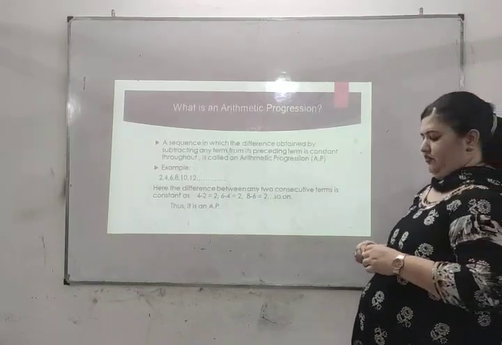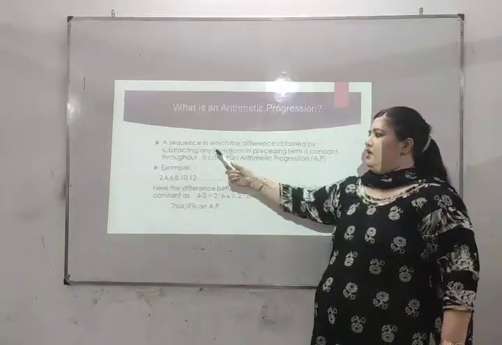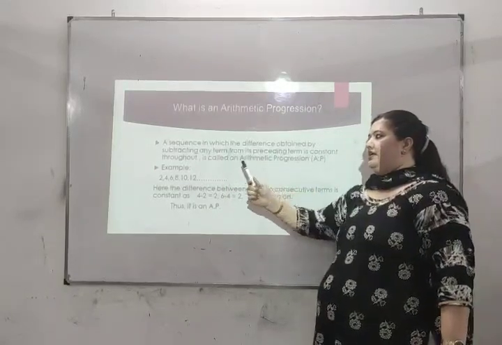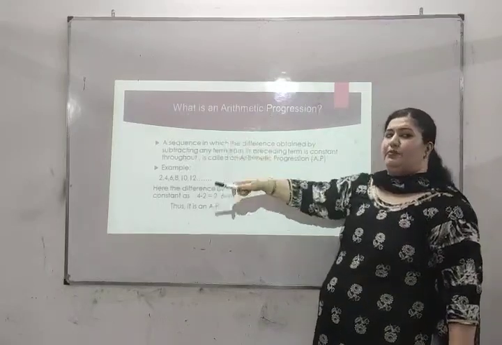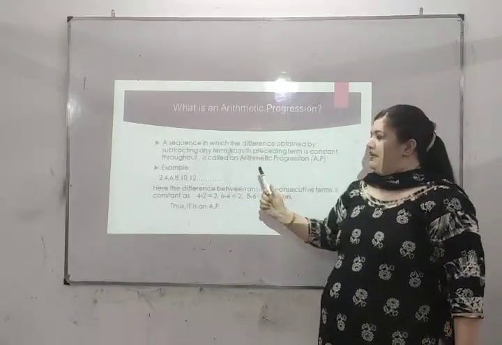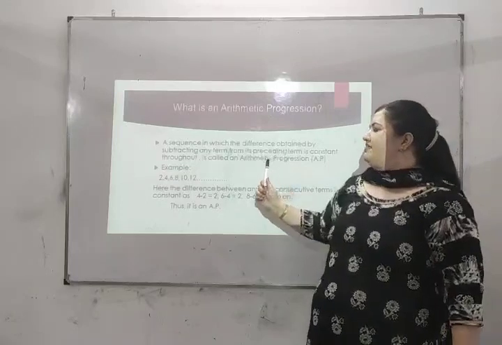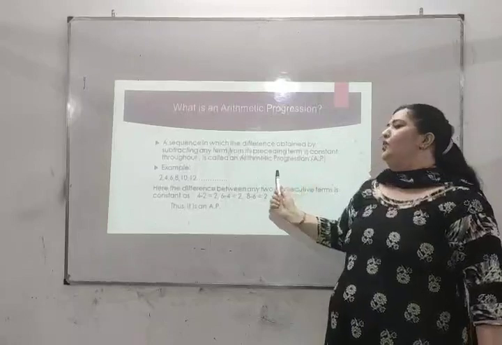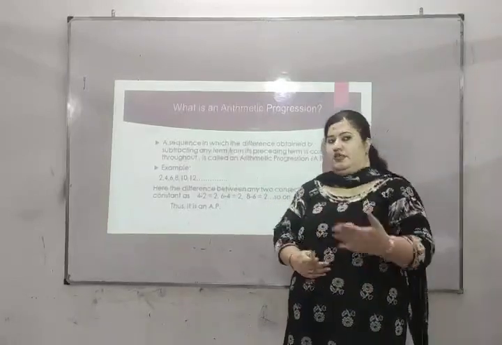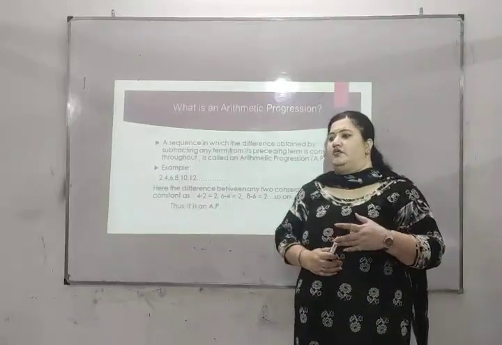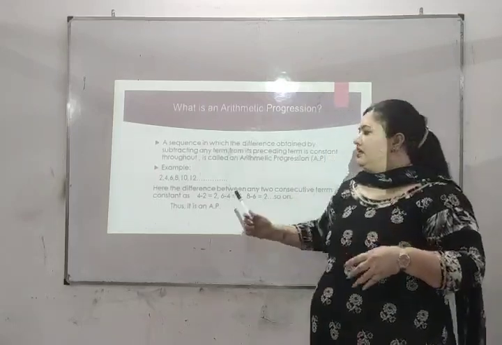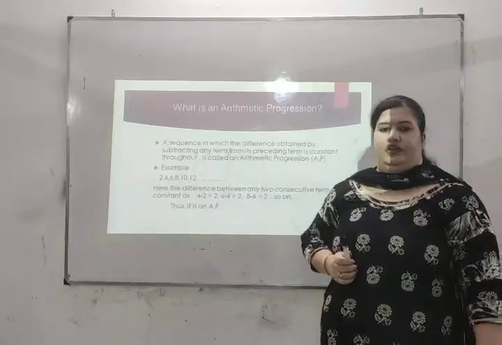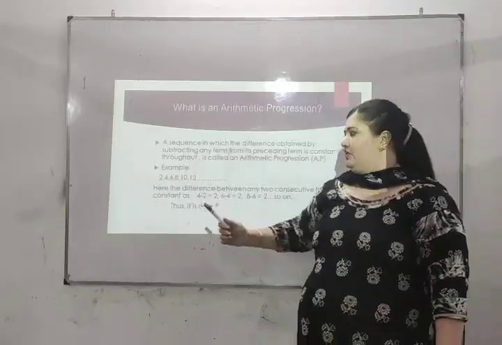Here comes the definition of an arithmetic progression: a sequence in which the difference obtained by subtracting any term from its preceding term is the same throughout. And for something that always remains the same, what word do we use? We use the word constant. A sequence in which the difference remains constant is called an arithmetic progression.